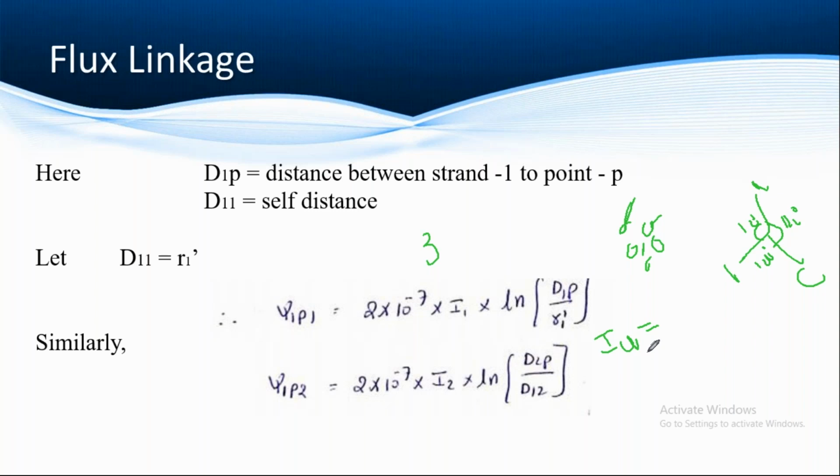How can you write that? 120 degrees, sir. That's wrong. While taking the phasor angle, you have to take the anti-clockwise direction. From A to C, it needs from here to here 120 degrees, and from here to here another 120. So totally, the phasor difference between IA and IC is 240 degrees.